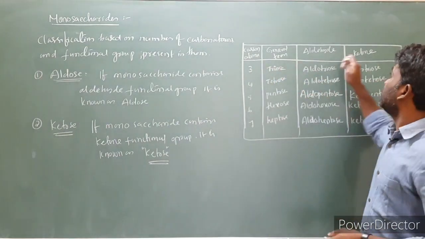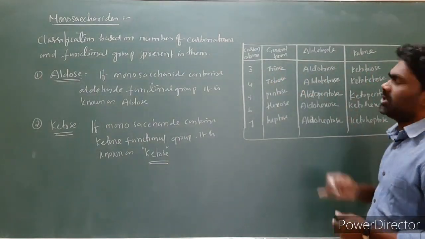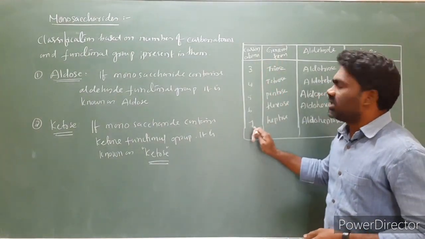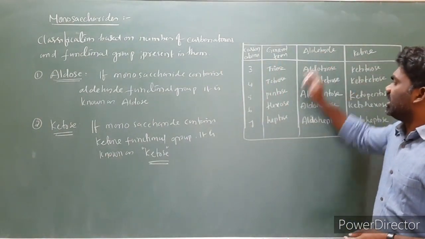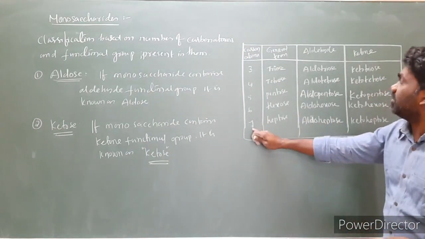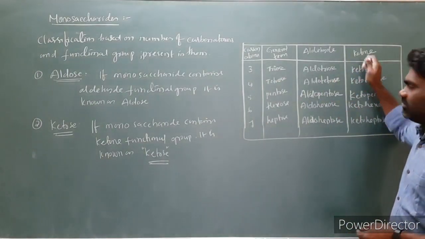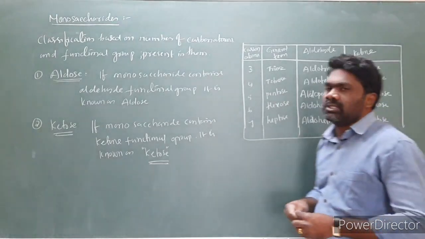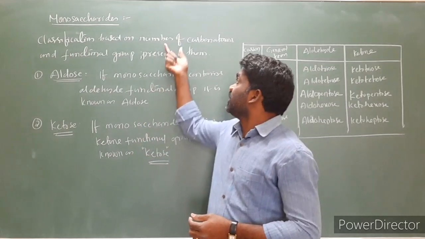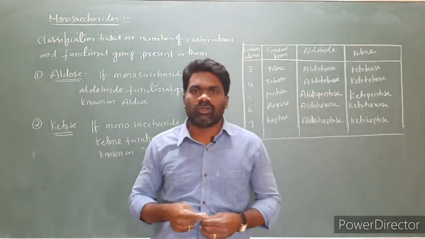And 3 carbons, functional group ketone, we call it ketotriose. Similarly, the last one: 7 carbons, functional group aldehyde, aldoheptose. And 7 carbons, functional group ketone, ketoheptose. So this is the classification of monosaccharides on the basis of number of carbon atoms and functional group present in them.